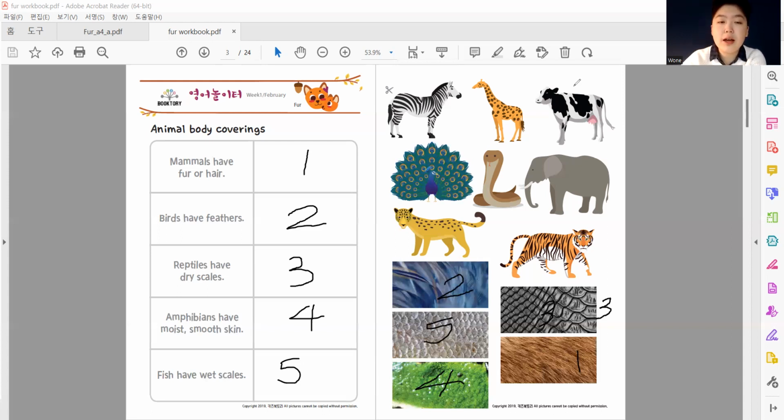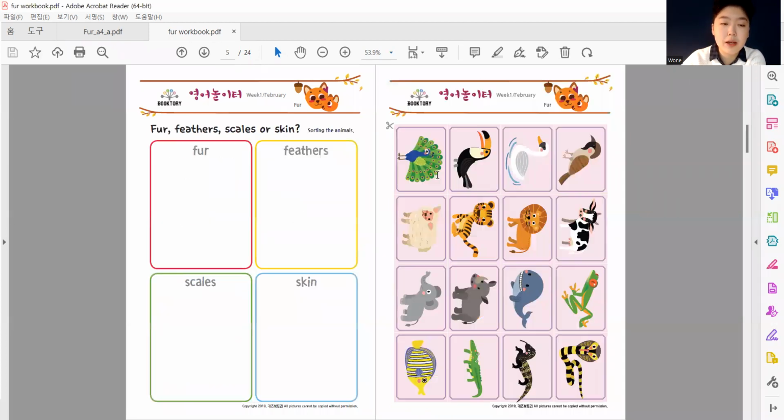All right, so go ahead and cut them out and glue it on. I'm going to go on to the next page. So fur, feathers, scales, or skin. So we're going to sort the animals right now. So we have, let's see, many different types of animals here, right? So we're going to cut them out so we can glue it on and we can sort them out. So here, actually I'm going to color them with its color.